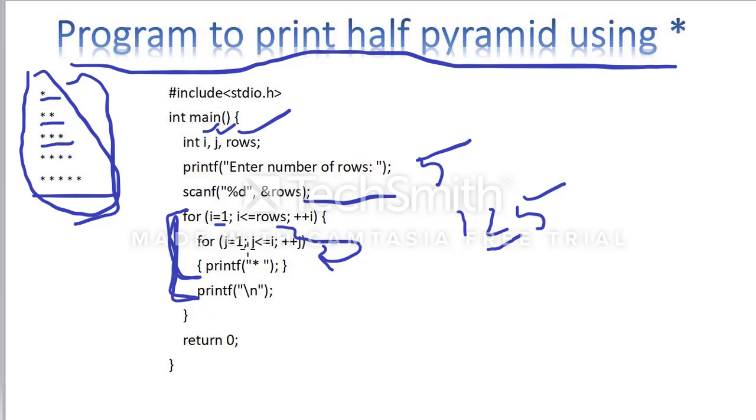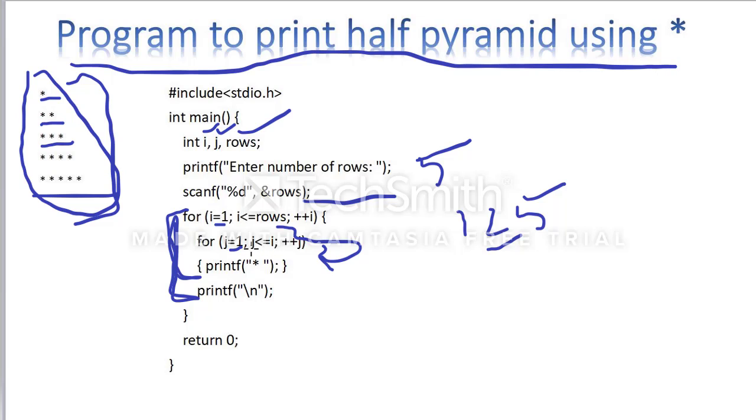Because of that I am using 2 loops. Remember, based on the rows you are printing the stars, so you have to take 2 loops for that. Based on the first for loop I am running the second for loop. So j is equal to 1, j is less than or equal to i.